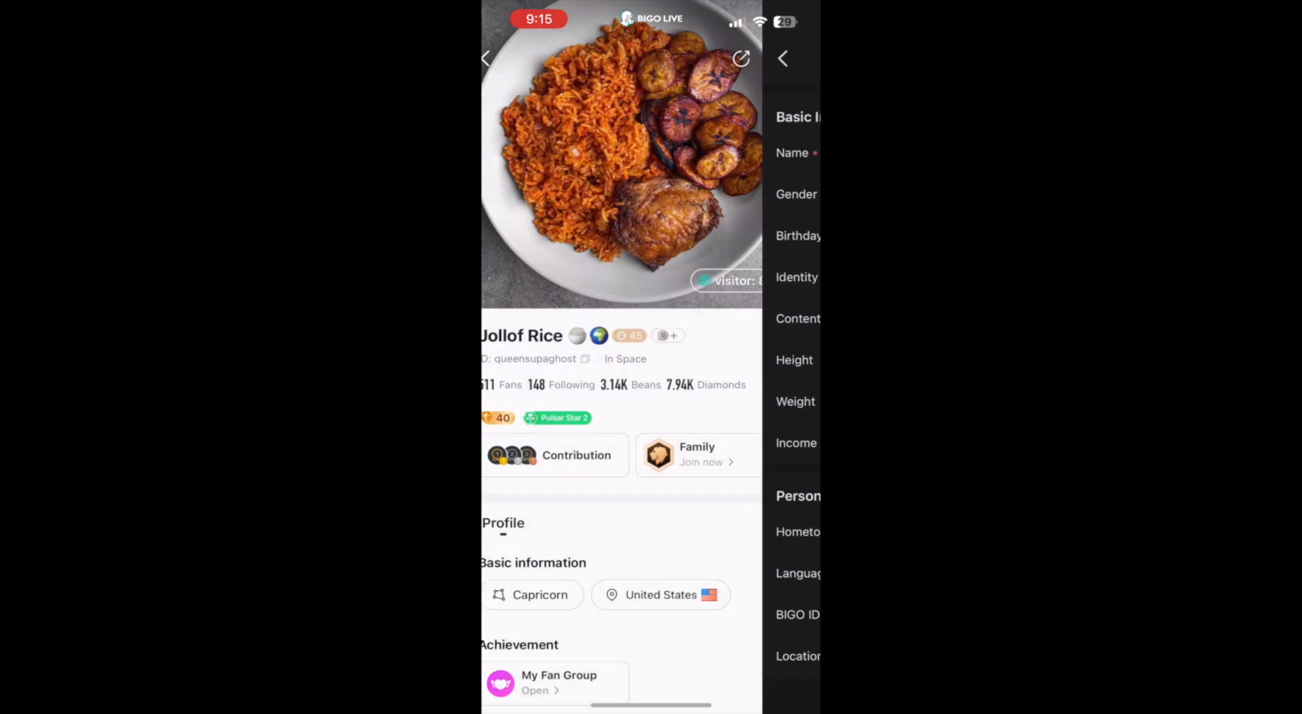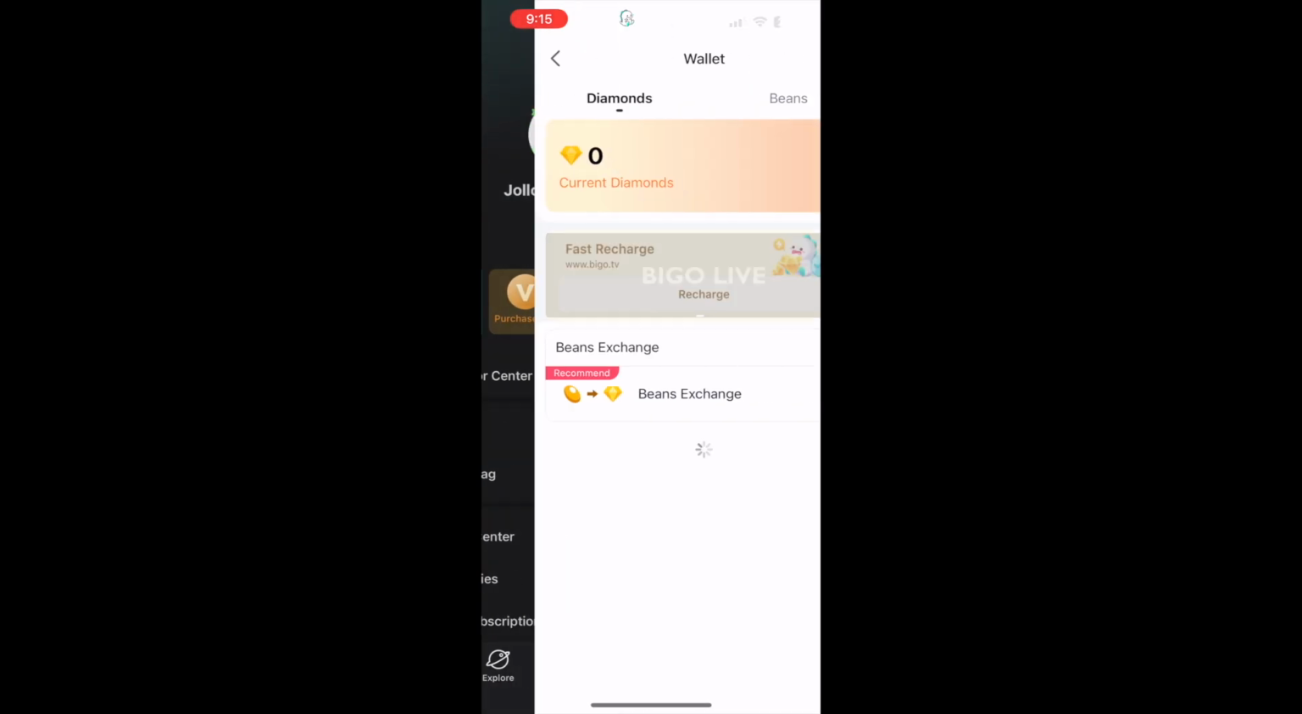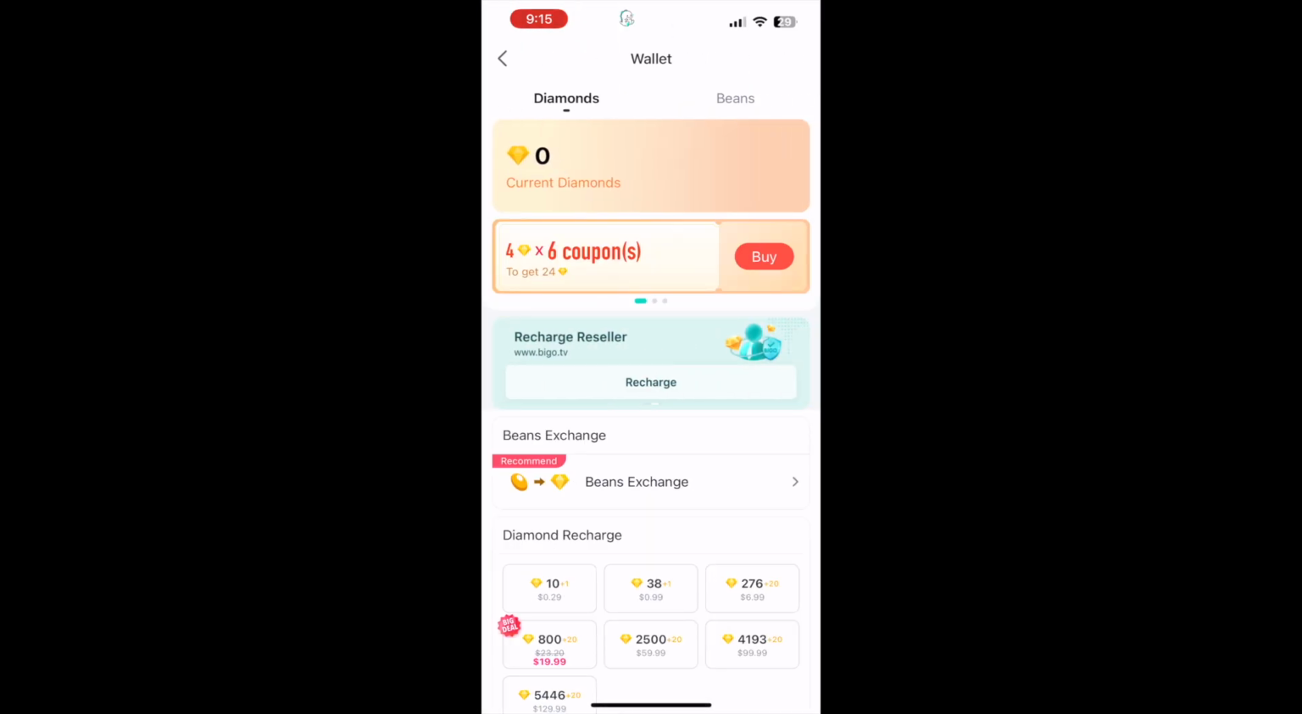Now we're going to the wallet. The wallet also is where you see where your diamonds are, and also you can recharge through bigo.tv within the app.